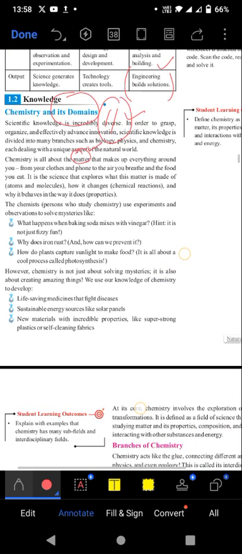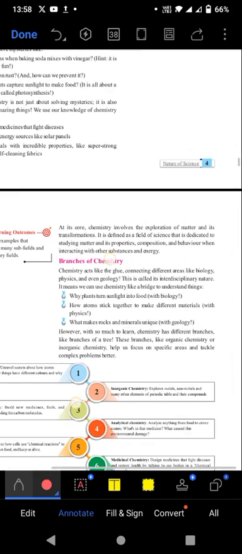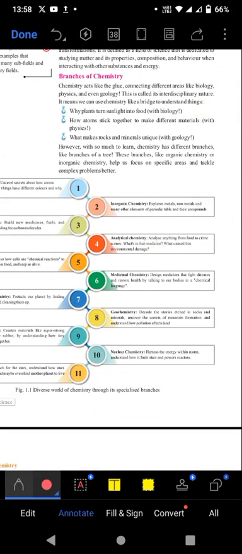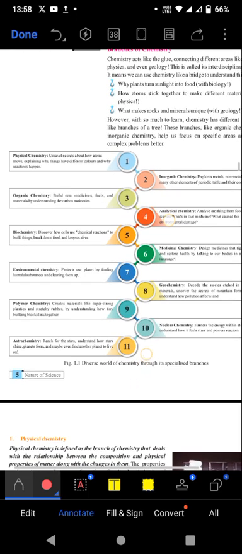So as far as the domains or the branches of chemistry are concerned, we have about 11 branches of chemistry. The first branch we know is physical chemistry. That's a type of branch which reveals the secrets of the atom and the physical properties of the atom, the physical states of various states of matter, and the physical phenomena taking place in this universe. In this, beta, we study all those quantities and chemical processes which give us some physical measurements.